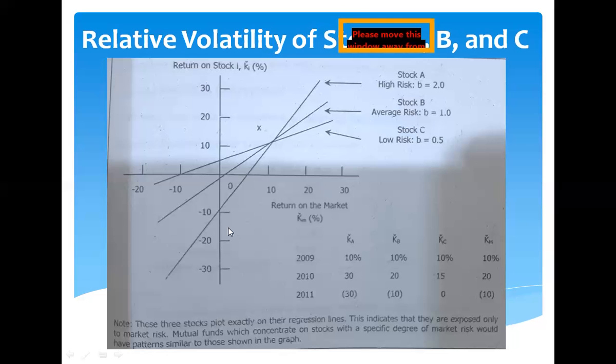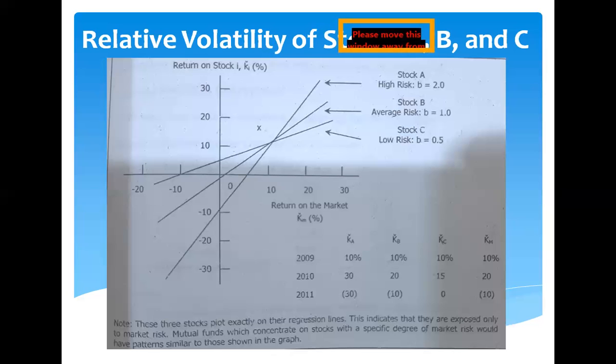So this is how the data are being plotted. The slopes of the line show how each stock moves in response to a movement in the general market. Indeed, the slope coefficient of such a regression line is defined as a beta coefficient.